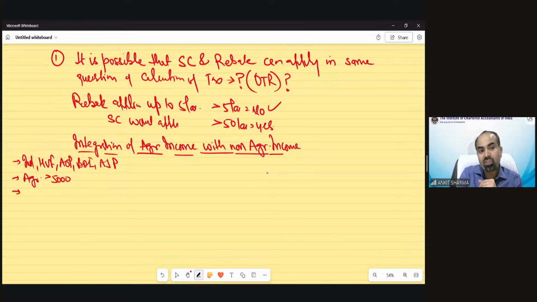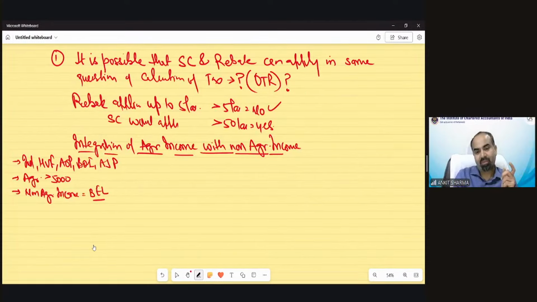And the third condition, non-agricultural income. How much should this exceed? Exemption limit, absolutely right. Basic exemption limit. So in case of optional tax regime, that must exceed 2,50,000 or 3 lakh or 5 lakh as the case may be, or in case of default tax regime, according to that, 3 lakh rupees. So it should exceed the basic exemption limit.